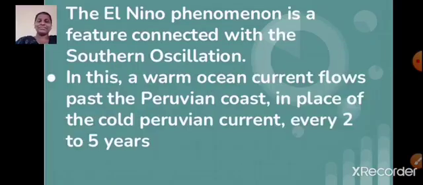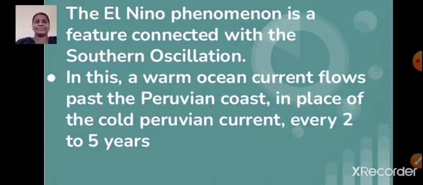Okay, students. The El Nino phenomenon is a feature connected with the Southern Oscillation. In this, a warm ocean current flows past the Peruvian coast in place of the cold Peruvian current. We had learnt about this in detail, isn't it? And this occurs every 2 to 5 years.